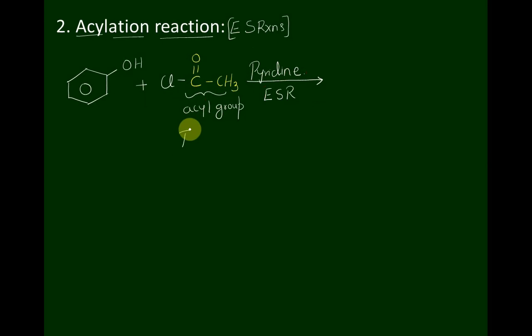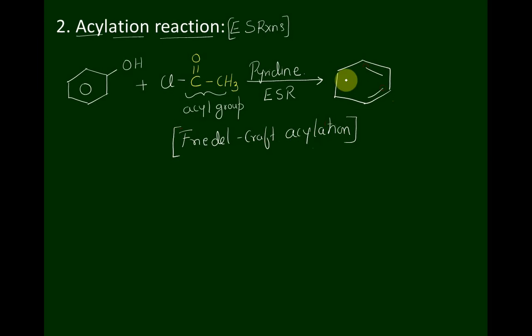This reaction is also called Friedel-Crafts acylation reaction, to form an ester, with Cl as the leaving group.